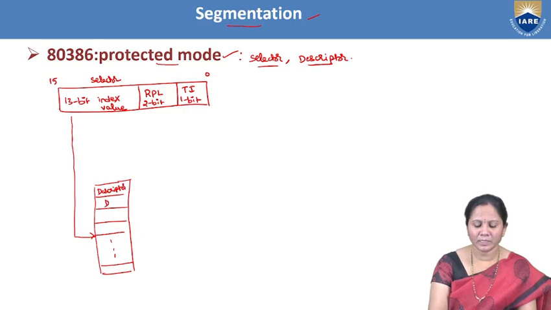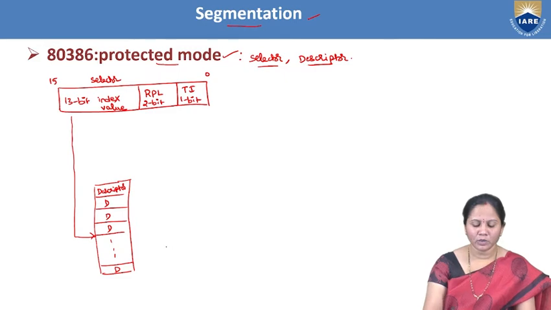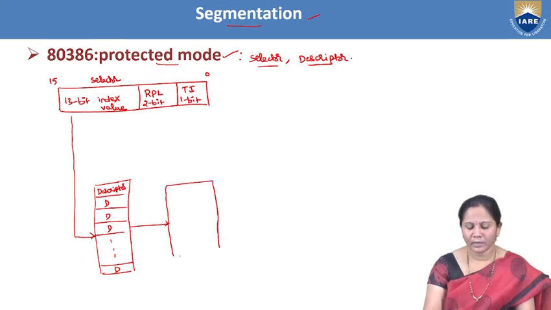I am representing a descriptor simply as D. If a descriptor is selected, it consists of the selecting parameters. So this is a descriptor and this is the descriptor table.